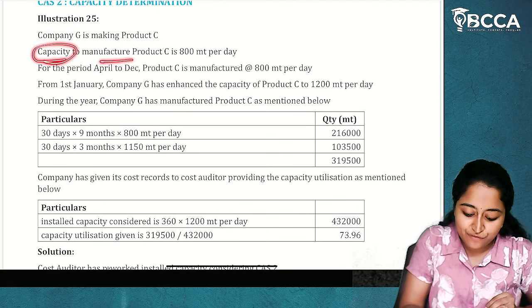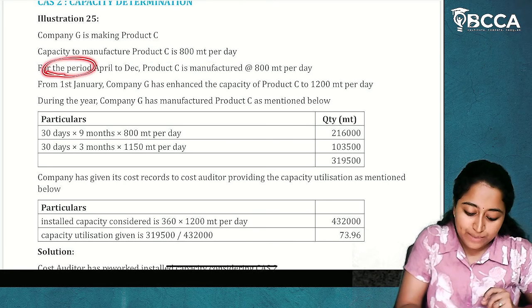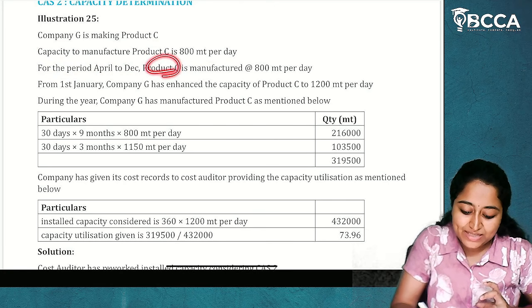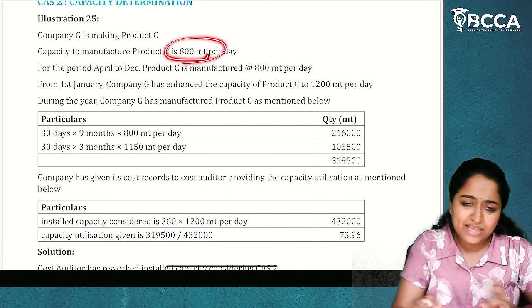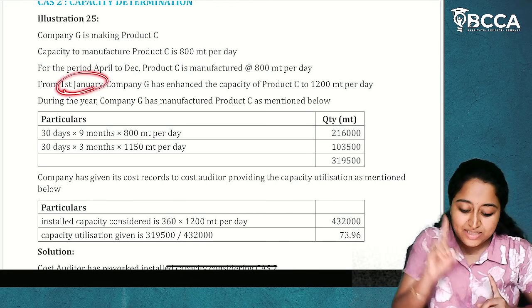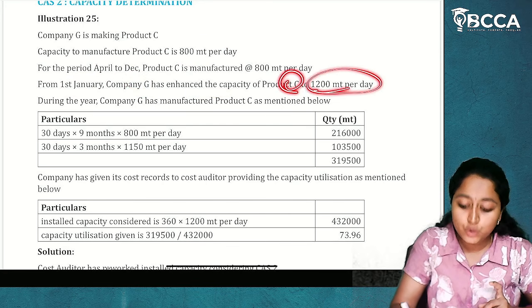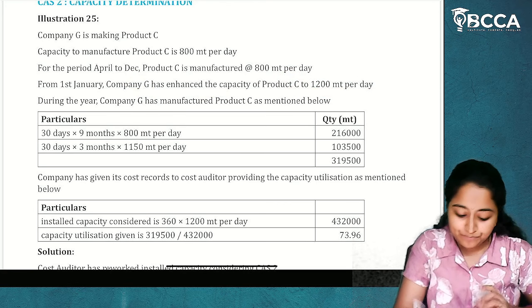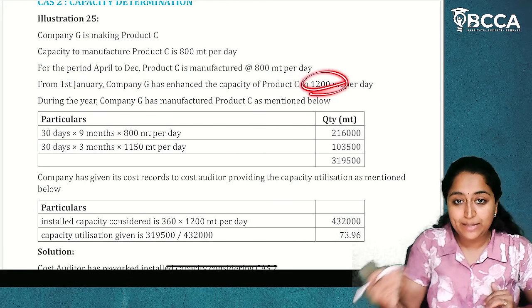Capacity to manufacture product C is 800 MT per day. For the period April to December, product C is manufactured at the rate of 800 MT per day. So this is the capacity, and they have taken that capacity from April to December. And from 1st January, company G has enhanced the capacity of product C to 1200 MT per day. So after 1st January, the capacity has been enhanced to 1200 MT per day.